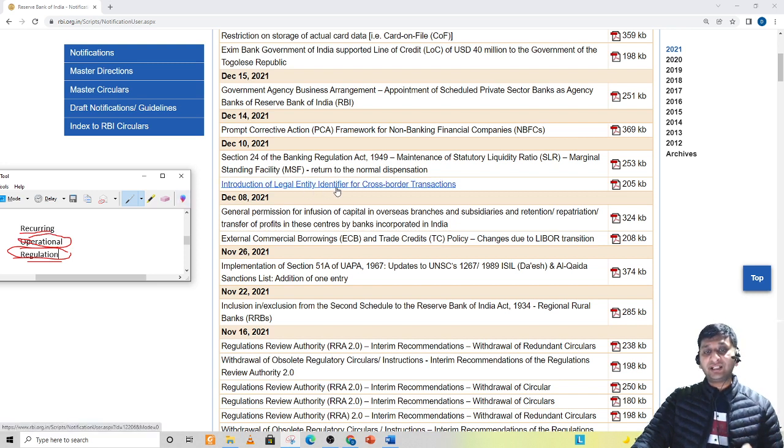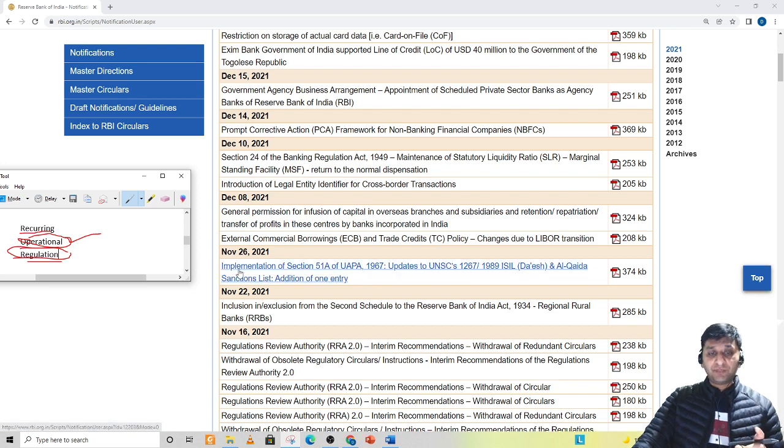Introduction of legal entity identifier for cross-border transactions. Now here they have introduced something of regulated nature, legal entity identifier for cross-border transactions. So this will become important for me. I'll do this. Next is general permission for infusion of capital in overseas branches and subsidiaries and retention, repatriation, transfer of profits in these centers by banks incorporated in India. So this is again something happening of operational nature between the overseas branches and the banks incorporated in India. So I would say this is operational in nature. I'll not go through it.